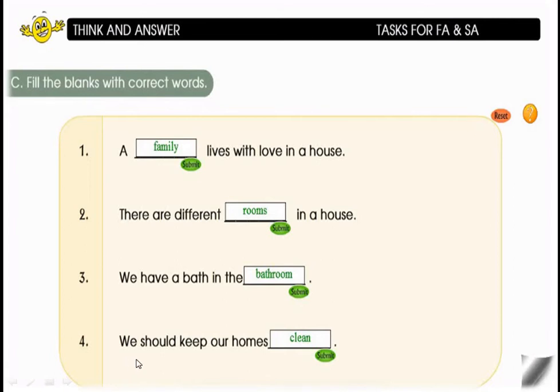Okay, now coming to the fourth one, we should keep our homes dash. We should keep our homes clean. Clean is the correct word. You have to fill in this space. CLEAN. Clean. Yes, children. Now coming to the next activity.